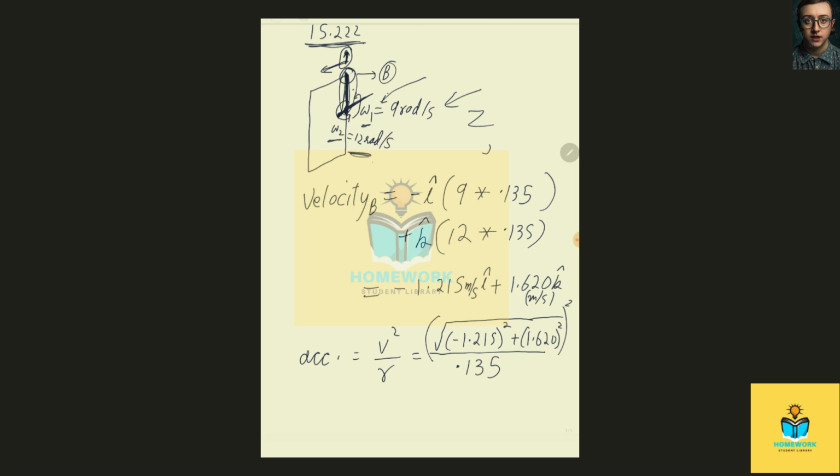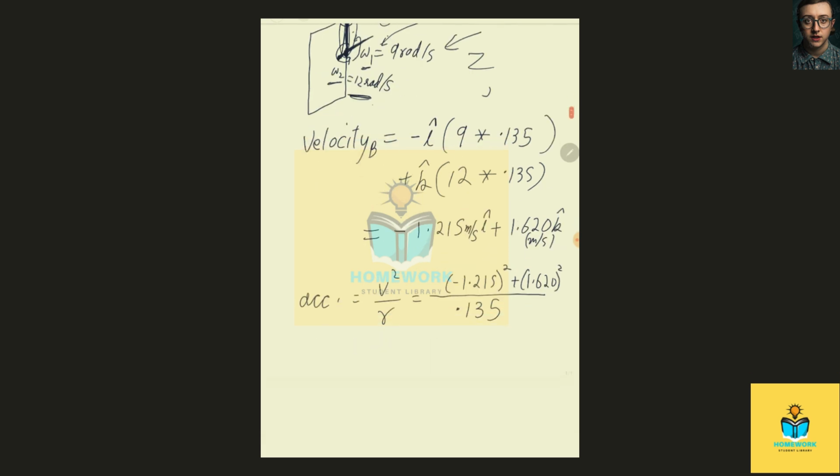So the square cancels out the under root. So we are simply left with this portion. And this, using the calculator, comes out to be 30.375 meters per second squared. If you include the units correctly, meters per second here and meters for this one. So this is the answer.